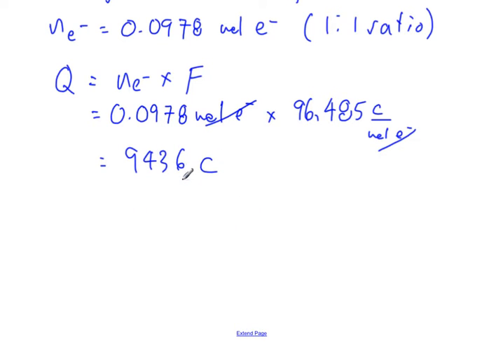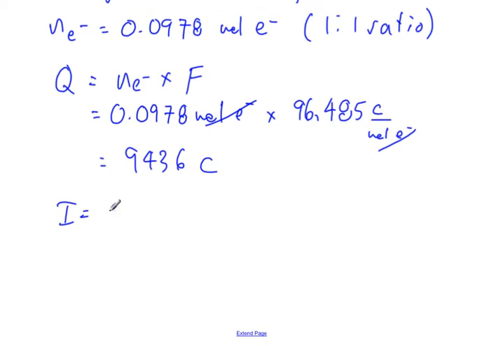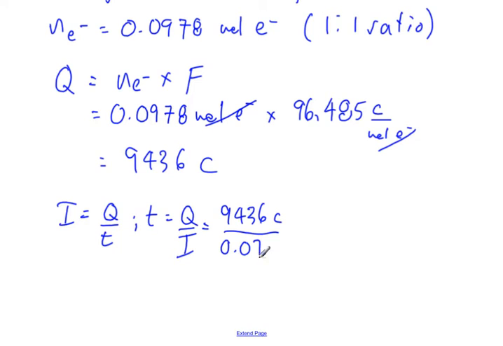Now finally, once I have coulombs, that's my total charge Q, and I know the current. We were given the current at the top, in the question, 0.0750 amperes. So now I have Q, and I already have current, so I can find T, which is what the question asks: how long in hours. Okay, so I equals Q divided by T, but I want T, so T equals Q divided by I: 9,436 coulombs divided by 0.0750 coulombs per second. Remember, 1 ampere equals 1 coulomb per second.